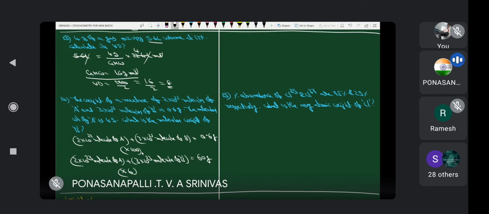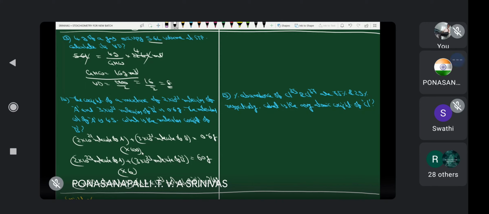After multiplying with 6, this is 12 into 10 power 23 molecules of A, and this is 18 into 10 power 23 molecules of B, is equal to 360 grams. Yes or no? Yes, sir.